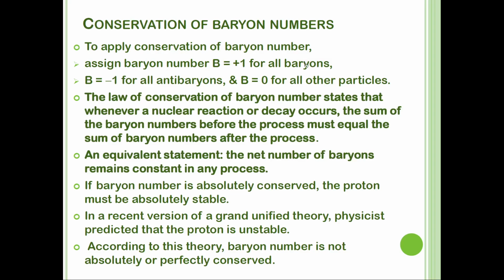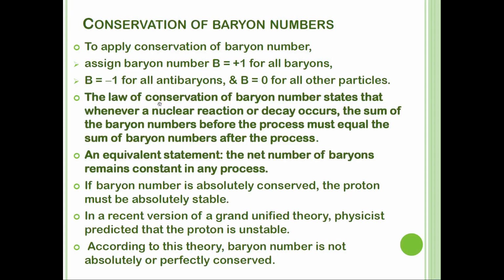For all baryons the value is positive 1. If it's an anti-baryon number, it should be negative 1. Other than baryon particles, the value will automatically be 0. That is the law.